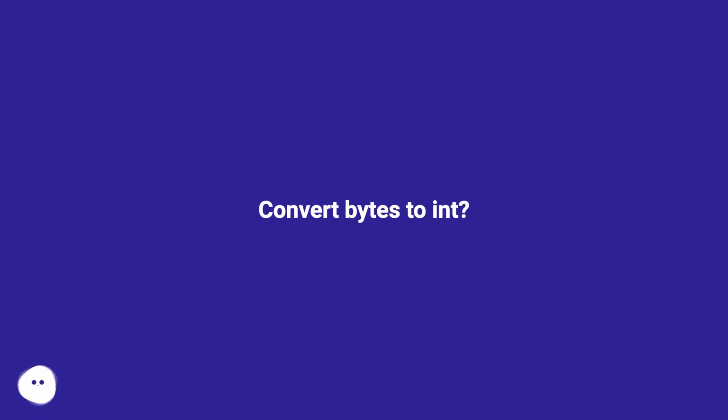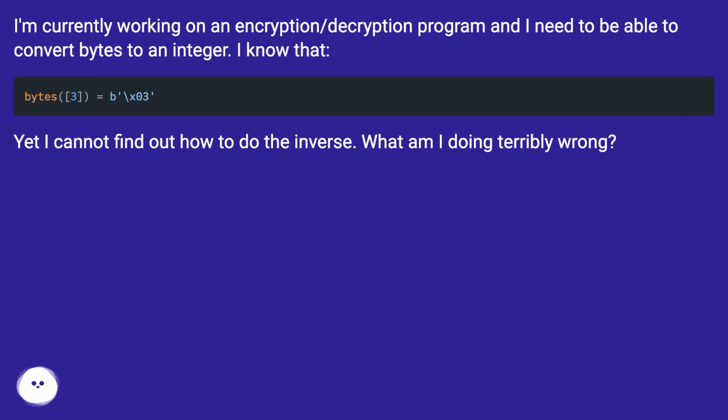Convert bytes to int. I'm currently working on an encryption/decryption program and I need to be able to convert bytes to an integer. I know that. Yet I cannot find out how to do the inverse. What am I doing terribly wrong?